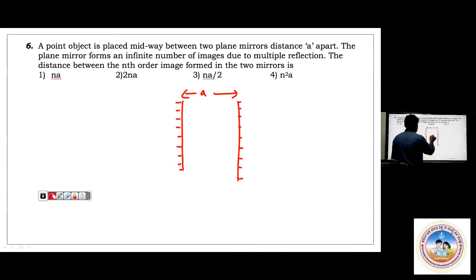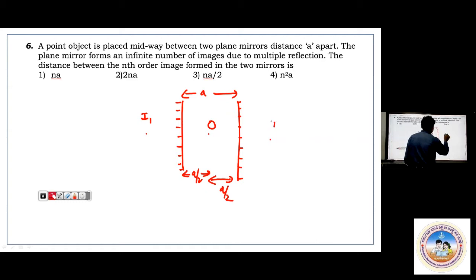I am taking one object exactly midway. This is the object. From here to here it is A by 2, and similarly from here to here it is also A by 2. Now one image, let me say this image is I1, and here I take it as I1 dash.